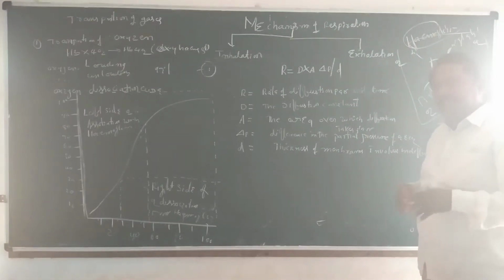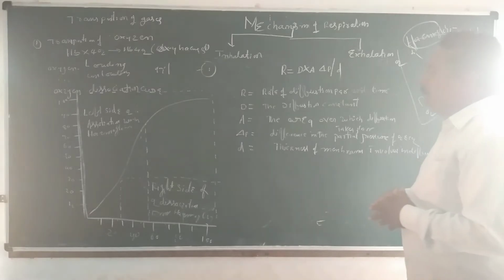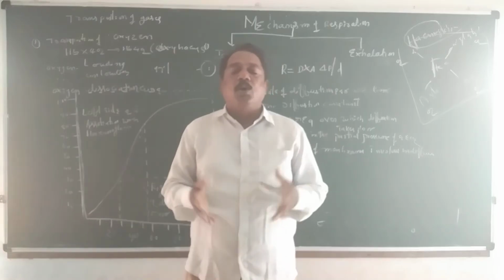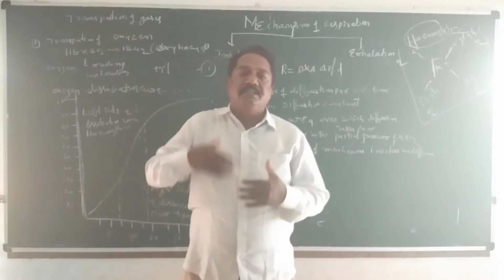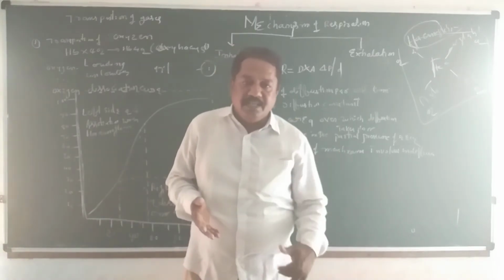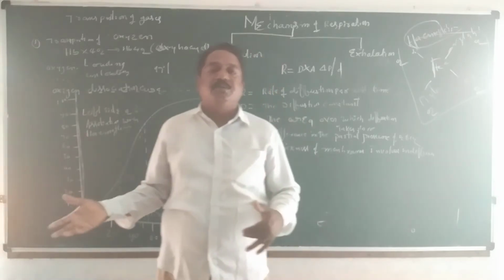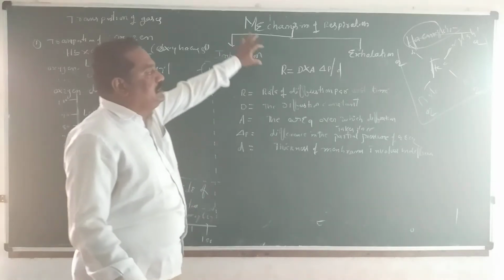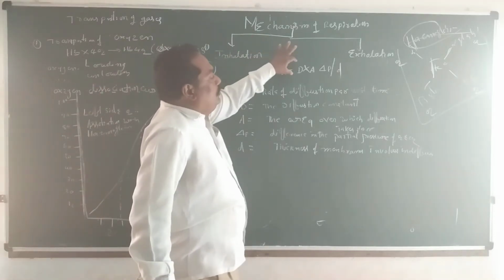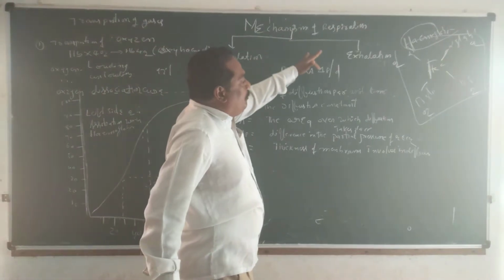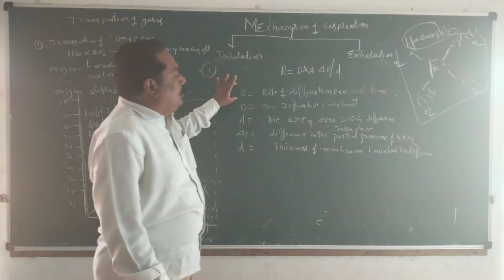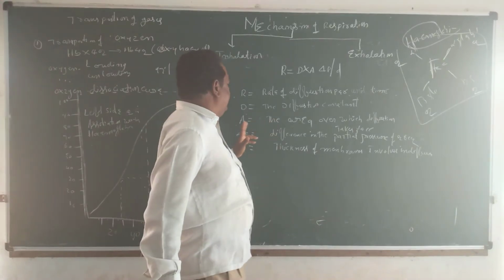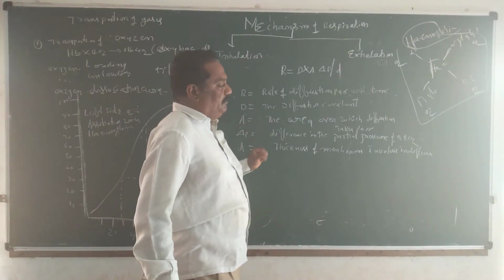Okay, inhalation and exhalation, two actions are going on, but along with these two actions, where does the diffusion take place? How does the oxygen enter, and how much oxygen is available to the animal body? How much inhalation takes place? This complete mechanism is described by this principle, that is R = D × A × ΔP / d. Here R is the rate of diffusion per unit time. D is the diffusion constant. A is the area where the diffusion takes place.